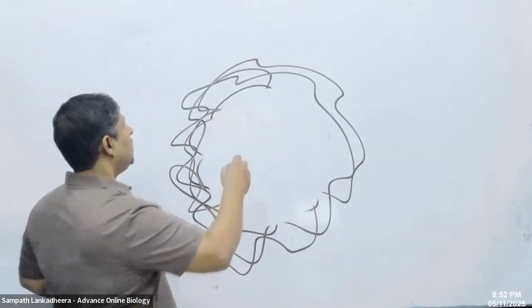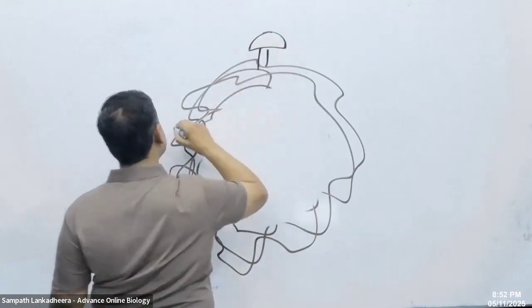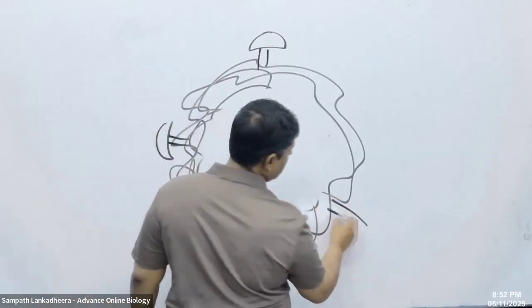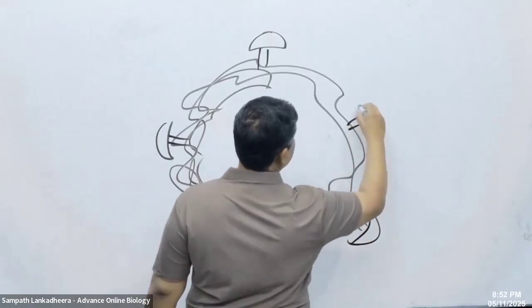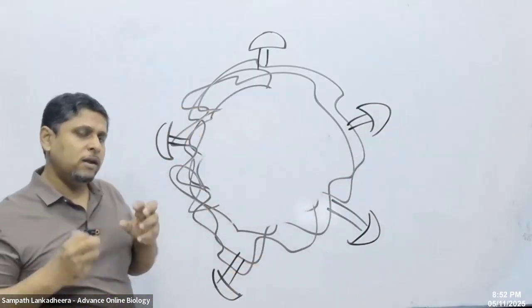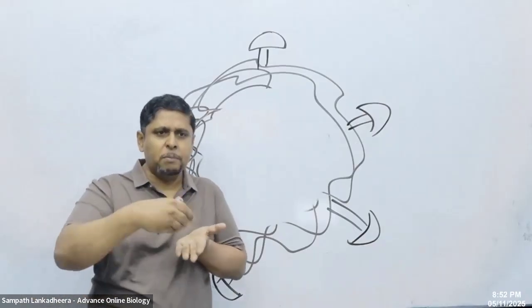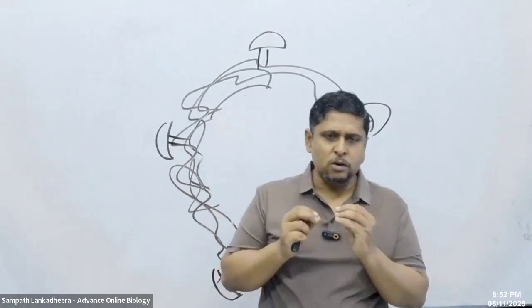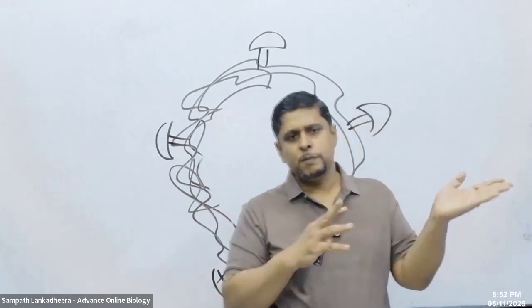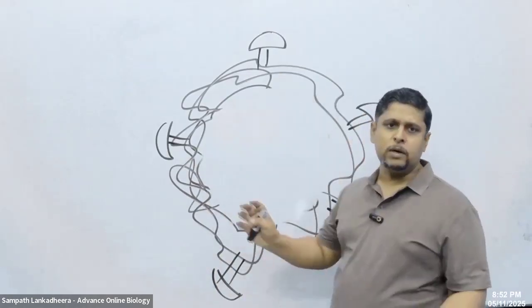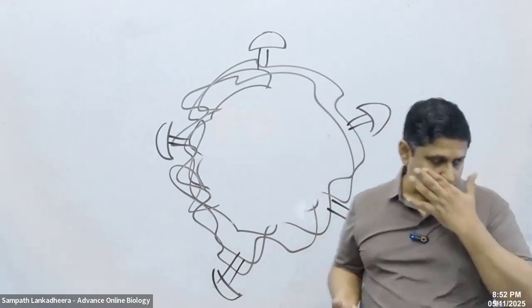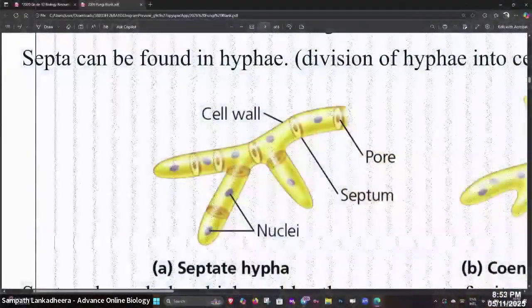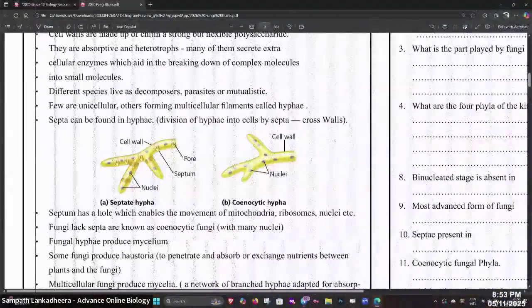So what happened, people? Mushrooms come up in a ring like this, so they call it the fairy ring. Now, a mushroom grows quickly within a couple of hours. It is because the cross walls and the pores present in the cross walls allow the transport of nutrients from the entire network to one particular growth point, so that fungi have an unusual growth rate. So we learn those things.